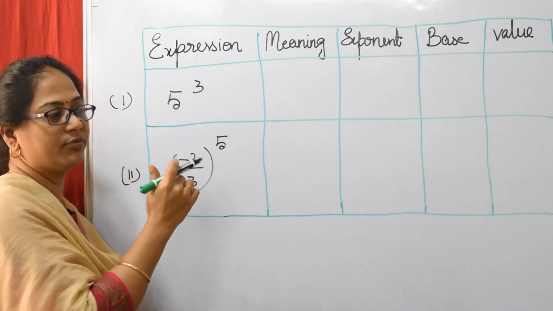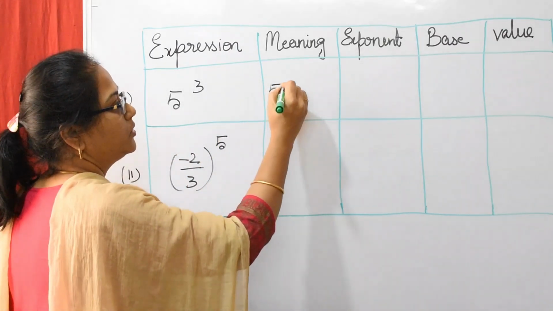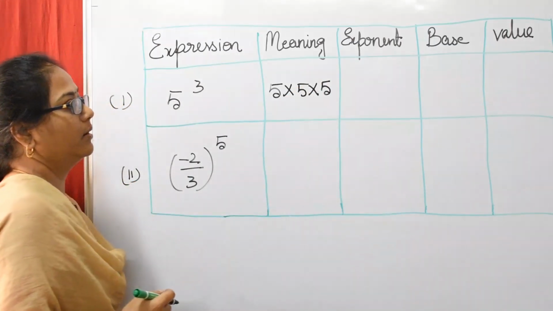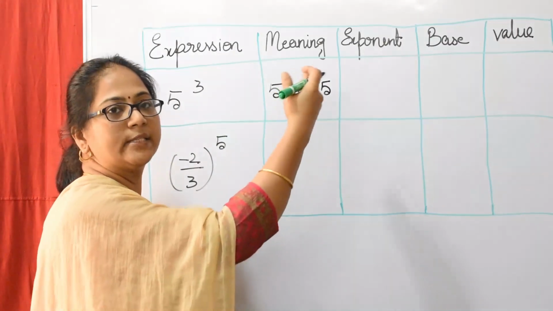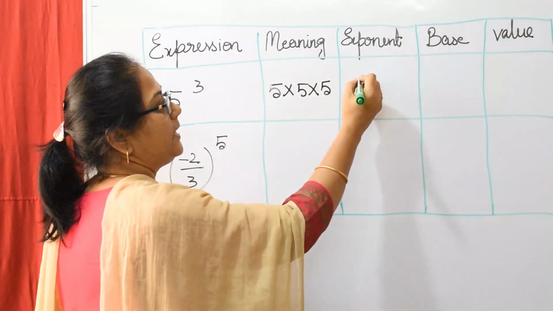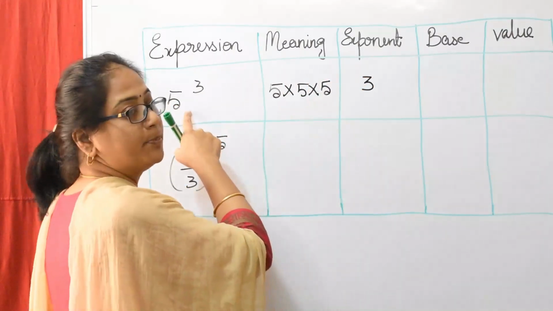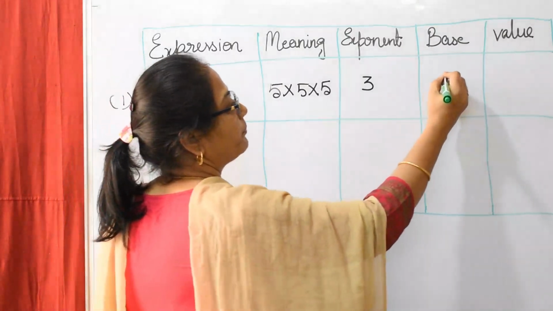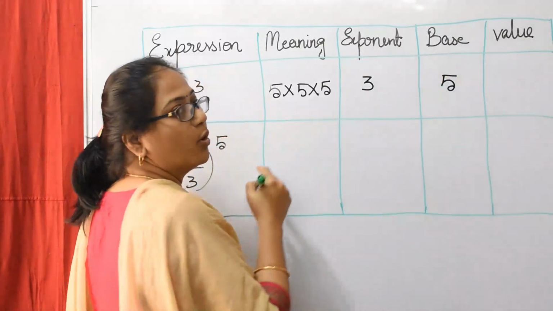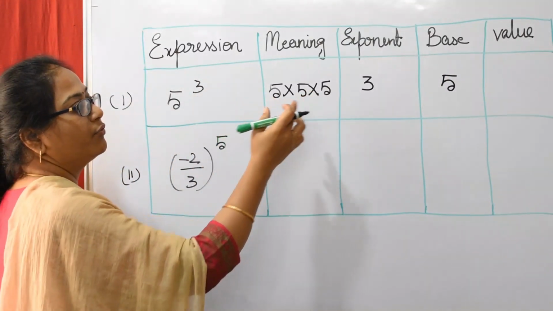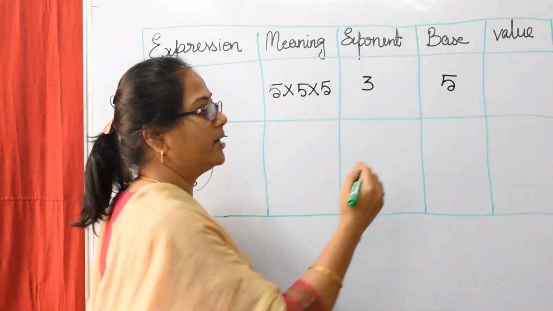What is the meaning of this? 5 into 5 into 5. What is the exponent here? Exponent means power. Power is 3 here. And what is the base here? Base is 5 here. And the value of this expression is 5 into 5 into 5, which is equal to 125.